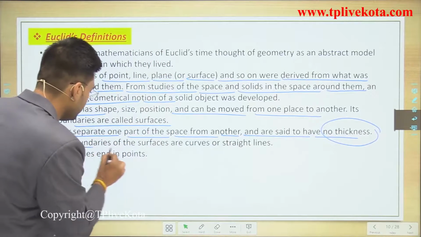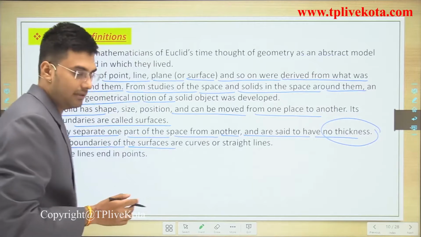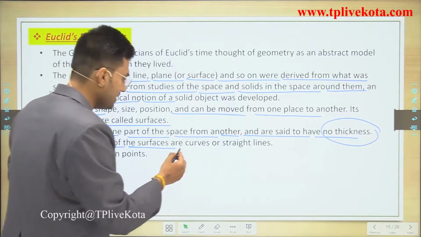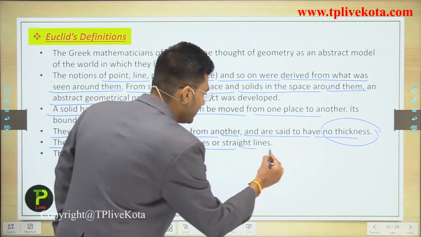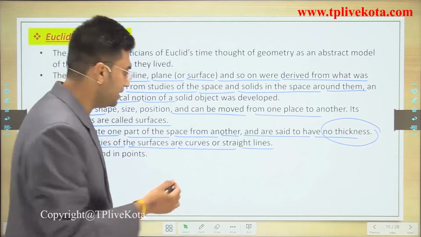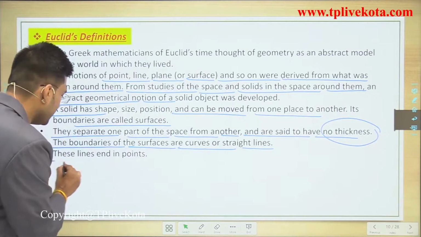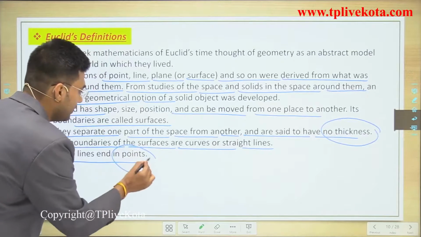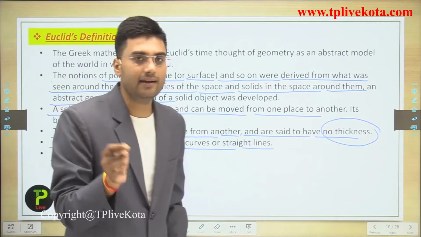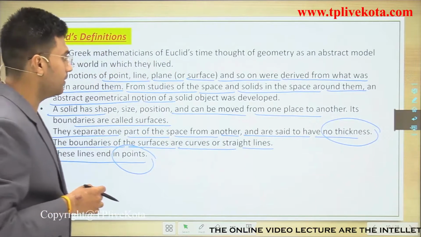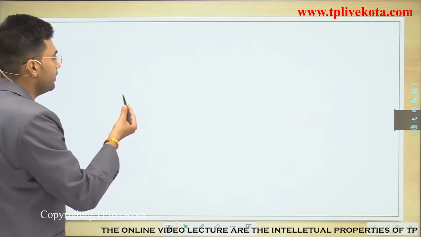The boundaries of the surfaces are curved or straight lines, and these lines end in points. Clear? So now let's discuss some examples of solids.